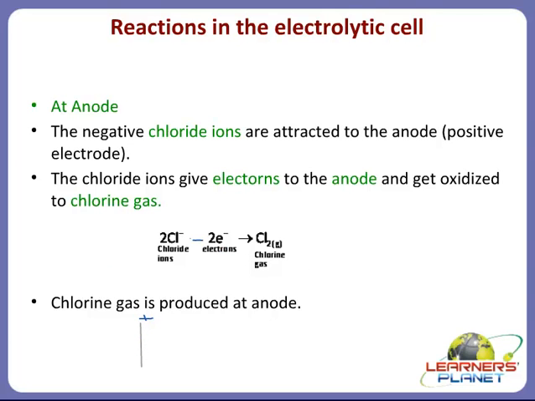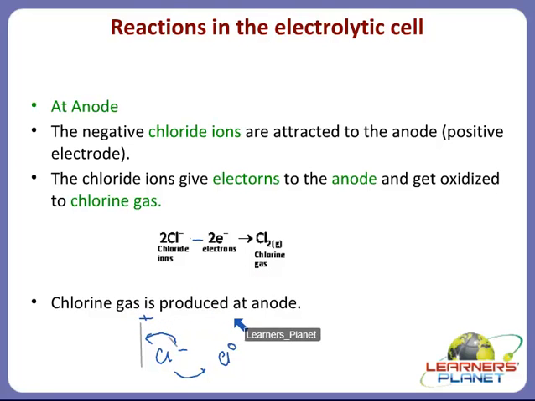Say, this is Cl-, this is Cl-, it gives its electron to the anode, and forms Cl with 0 charge, that is no charge, right? So the chloride ions give electrons to the anode and get oxidized to chlorine gas. So chlorine gas will be produced at the anode.